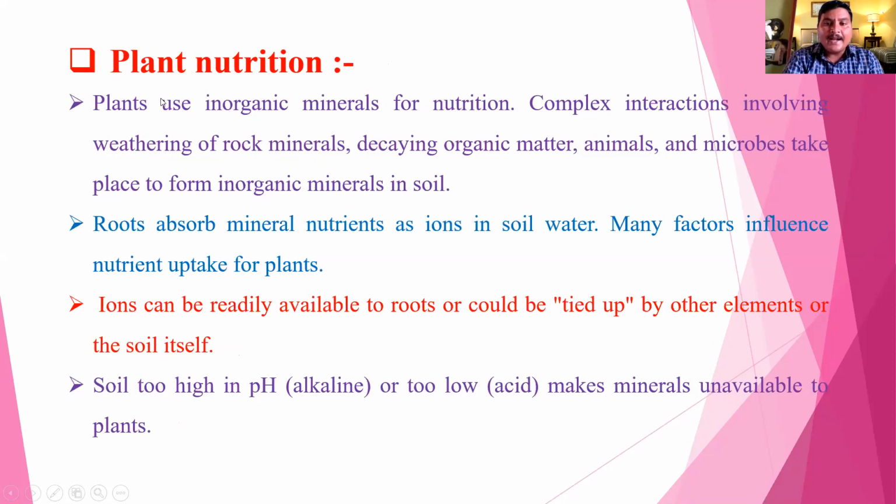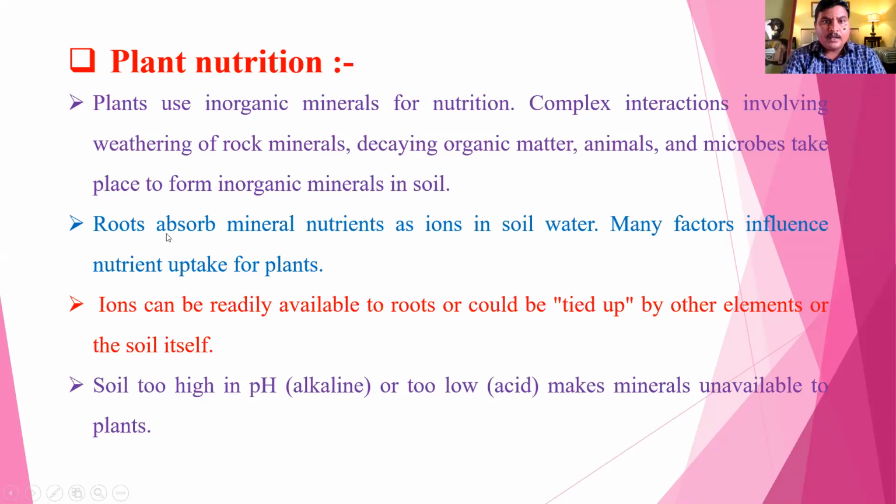What is meant by plant nutrition? Plants use inorganic minerals for nutrition, like inorganic micronutrients and macronutrients, or for the synthesis of organic compounds, like carbohydrates and sugars, in the process of photosynthesis. A complex interaction involving weathering of rock, minerals, and decaying organic matter, animals, and microbes takes place to form inorganic minerals in soil.